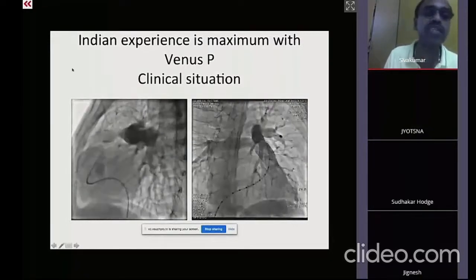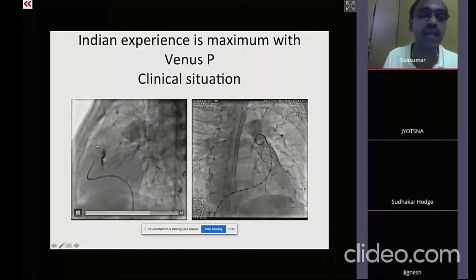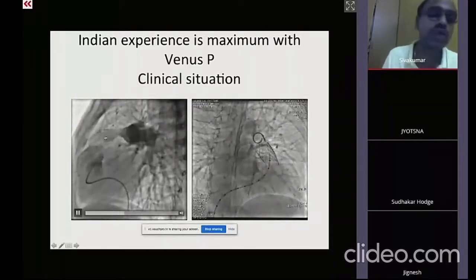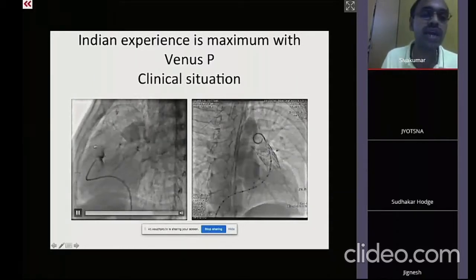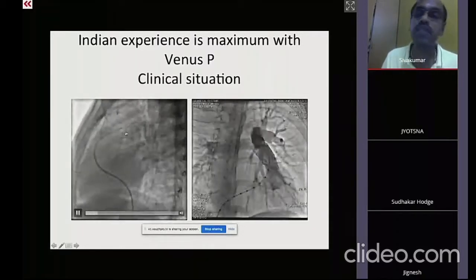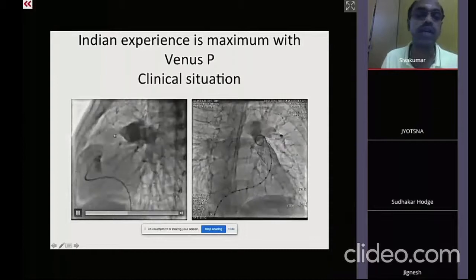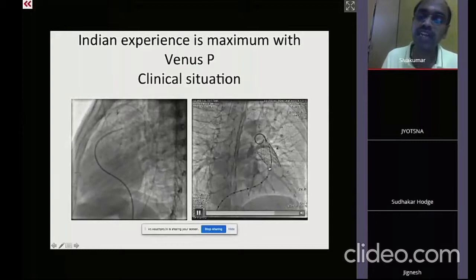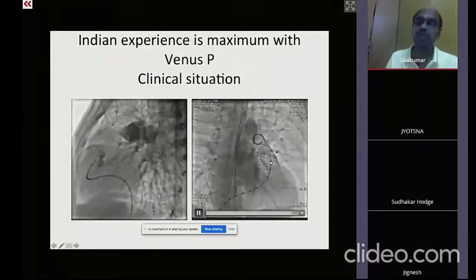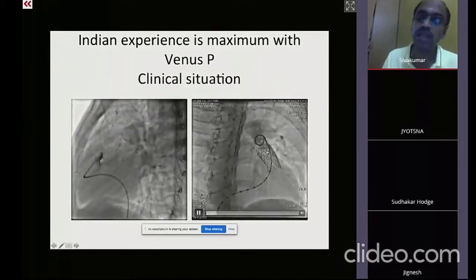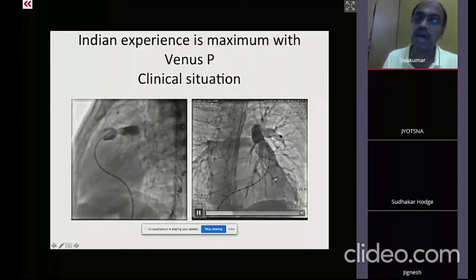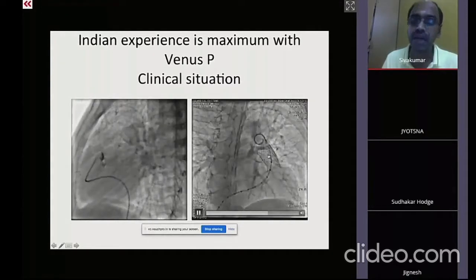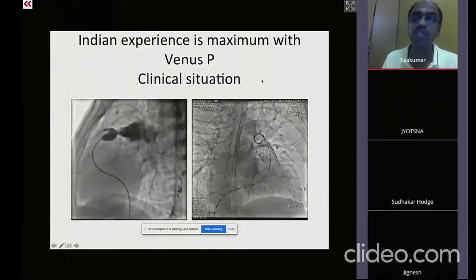So this is an example of a Venus valve. This is the first valve that was done in our country. This was 2013, a severely narrowed conduit. You can appreciate the tight conduit narrowing here. And the conduit is initially stented. After the pre-stenting, we can appreciate the free pulmonary regurgitation. The free pulmonary regurgitation causes a complete leak of blood from the pulmonary artery back into the right ventricle. However, the RVOT stenosis is fully relieved.